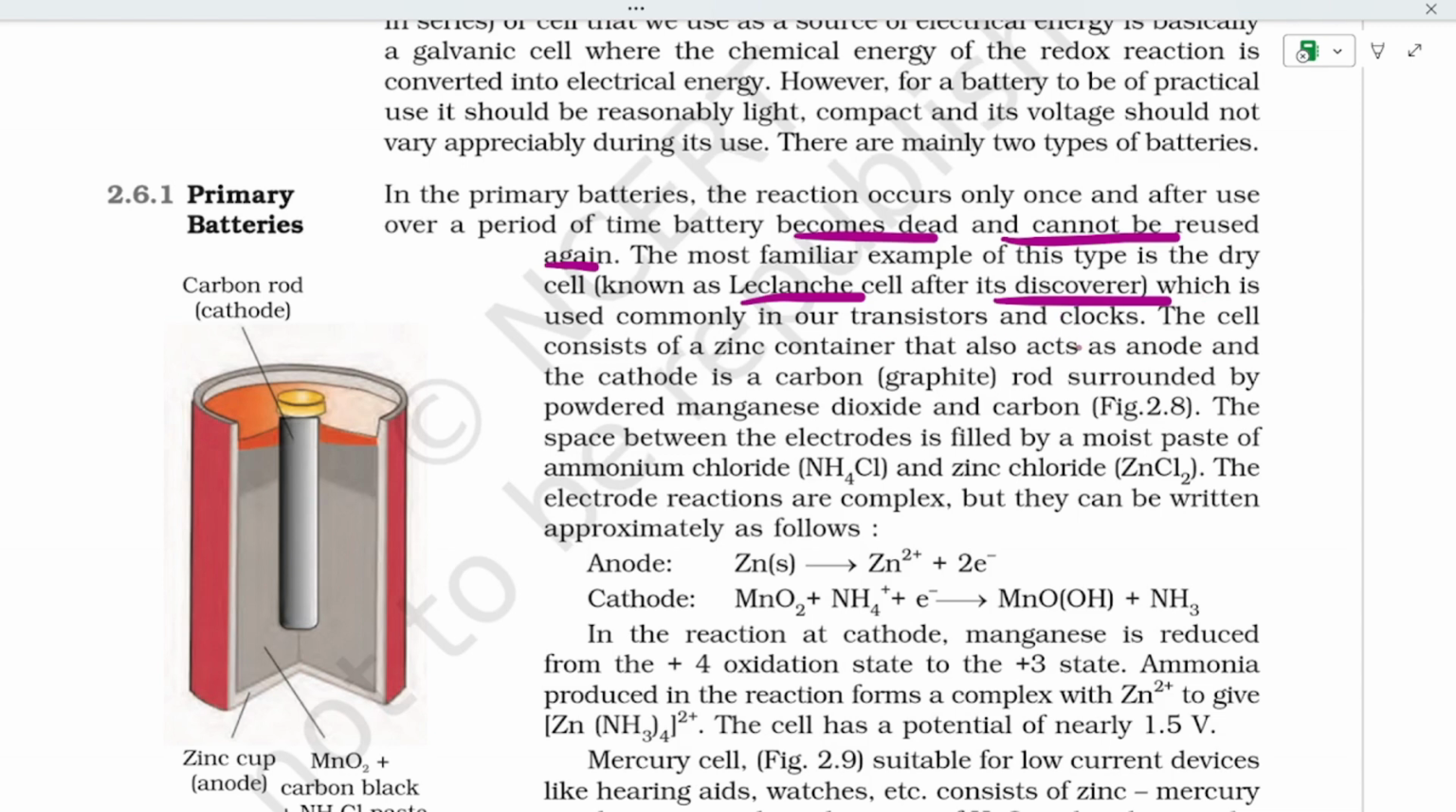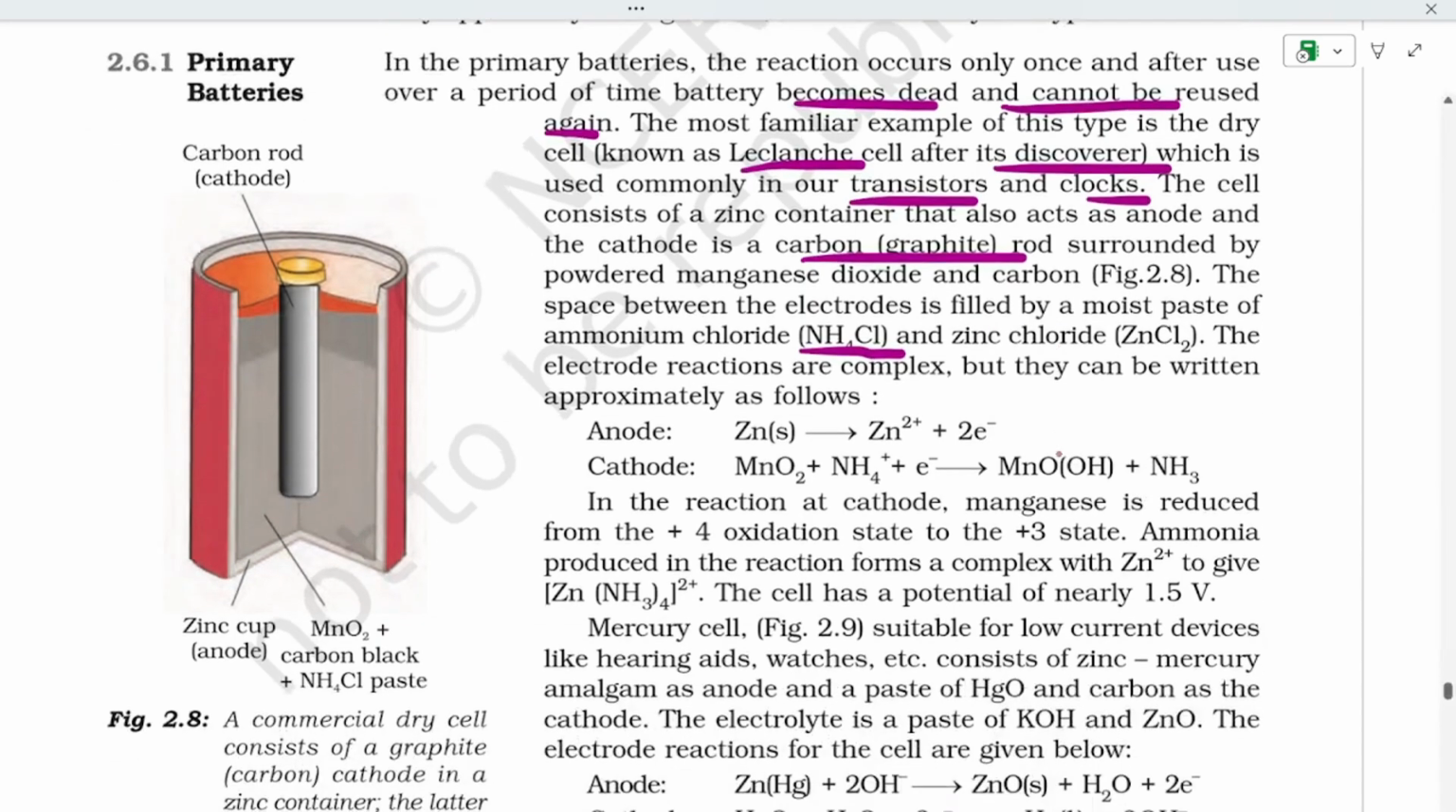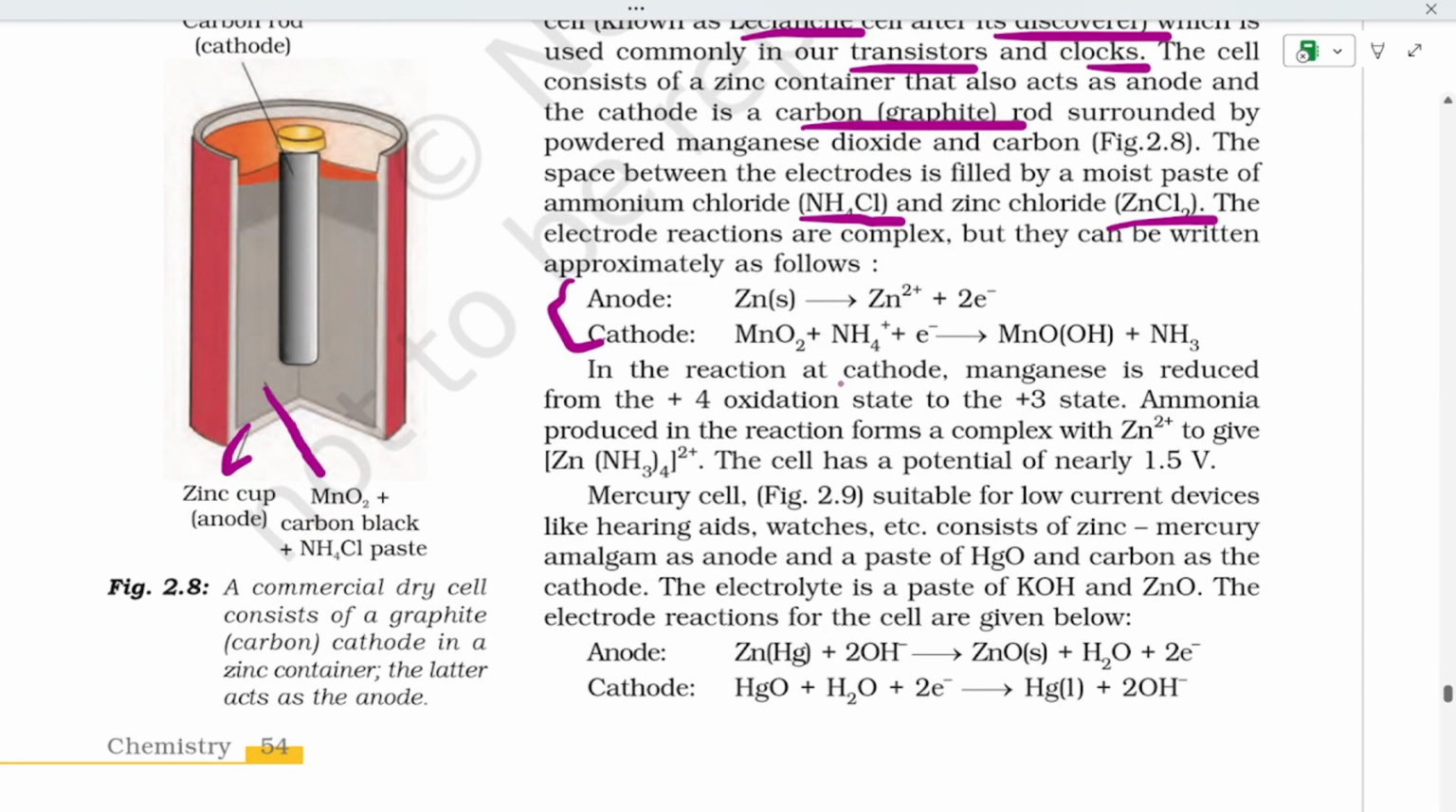That is the dry cell, which is common in our transistors and clocks. It has a carbon, that is graphite, rod surrounded by powdered manganese dioxide and carbon. The space between is filled with ammonium chloride, NH4Cl, and zinc chloride, ZnCl2, and we have the equations at the anode and cathode. This is the carbon rod at the cathode, and the zinc cup is the anode, and the manganese dioxide powder, carbon black, and ammonium chloride paste are all present here. This is the primary battery, that is the dry cell.